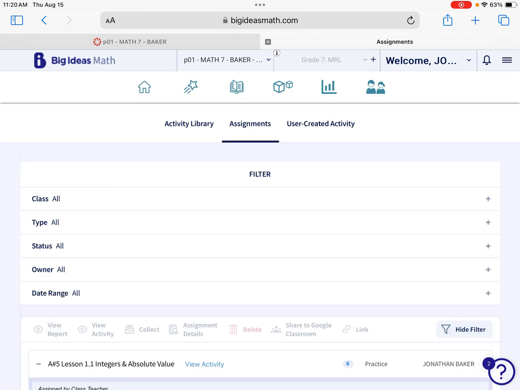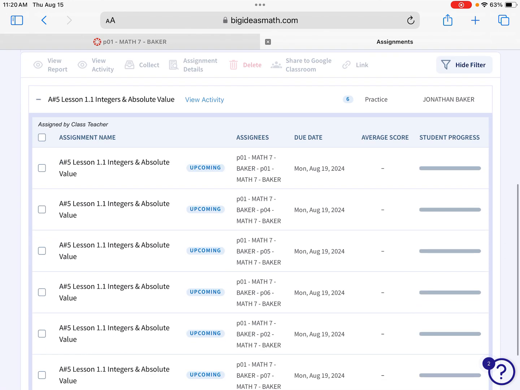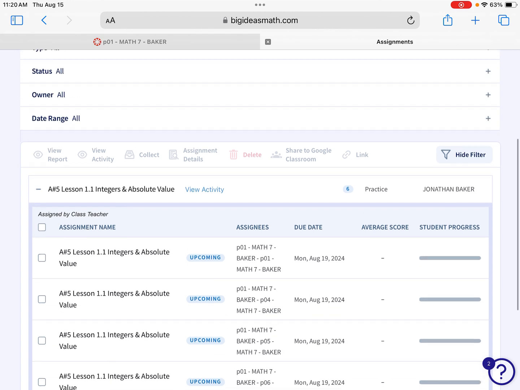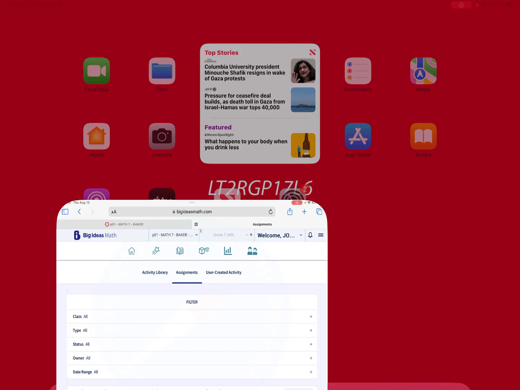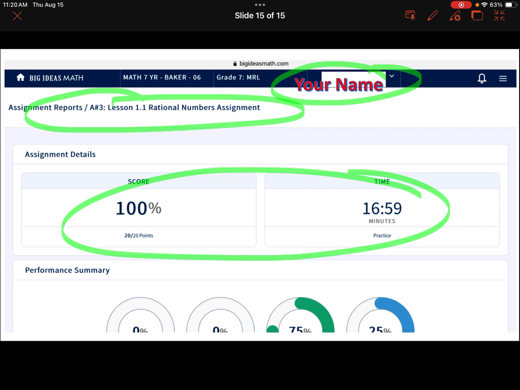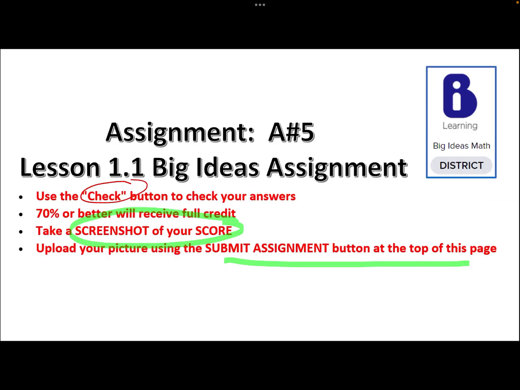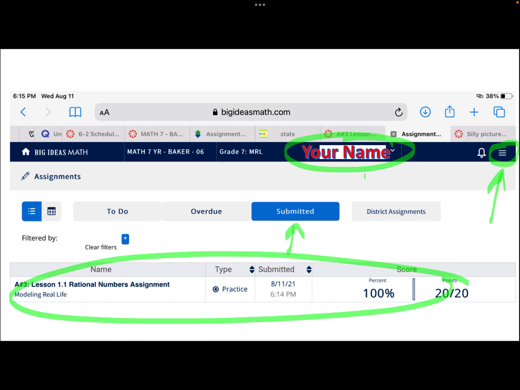So you can see that when I click on it on my teacher end, I see it this way. It'll say A number 5, lesson 1-1, but it's not there yet, and I'm in teacher mode. You guys are in student mode. So once again, when you finish the assignment, your job is to screenshot your score, use your check button, and I should see something like this submitted to Canvas.